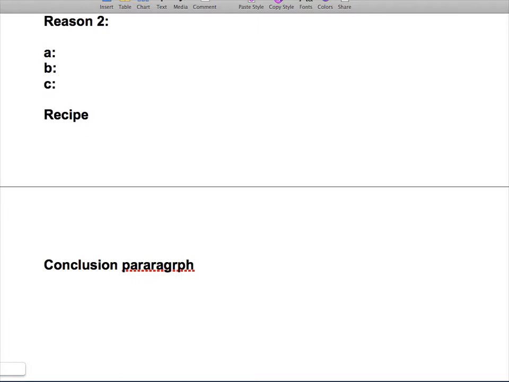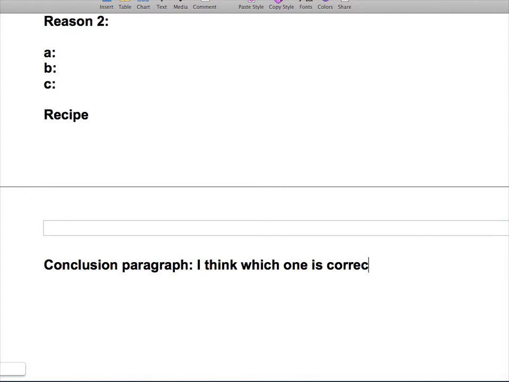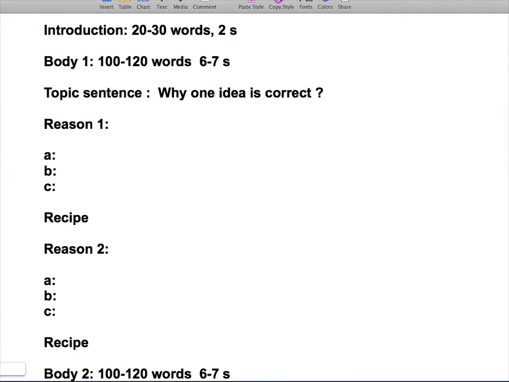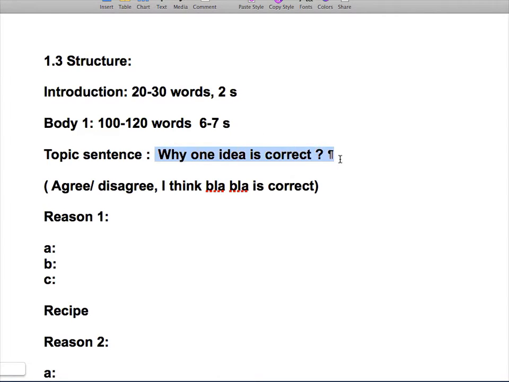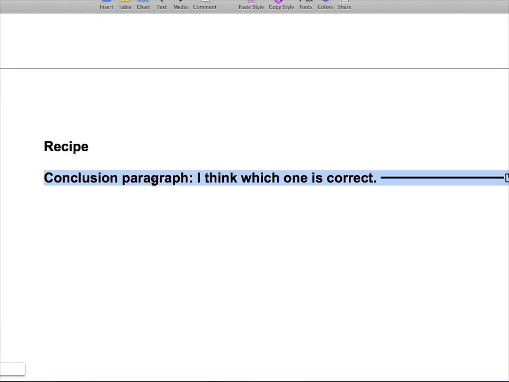And in your conclusion paragraph, you write your idea, I think which one is correct. So the difference is here. If this is an agree and disagree question, you will be writing something like I think blah blah is correct. See the difference. The difference here is in both views question, you need to explain why different ideas are correct. Then give your opinion in the last paragraph.